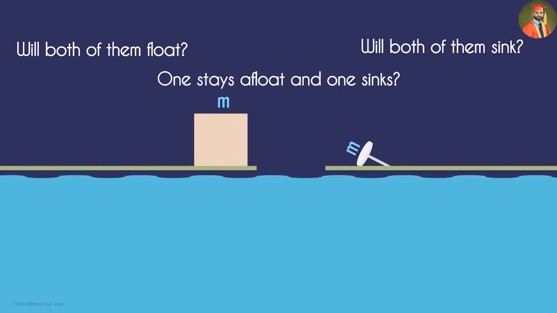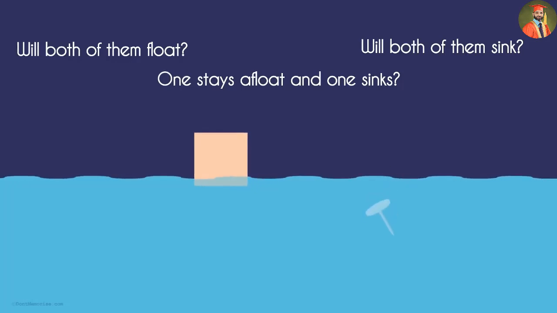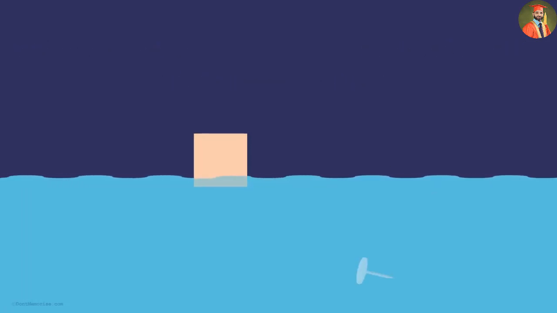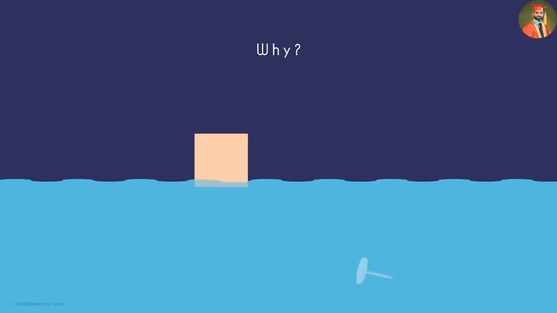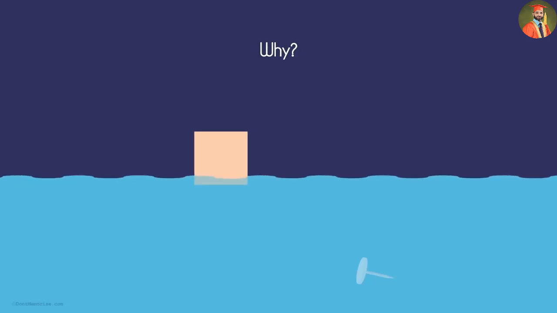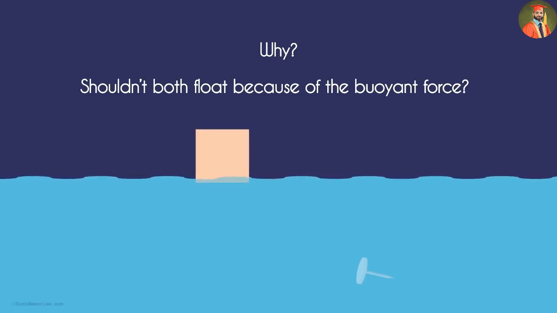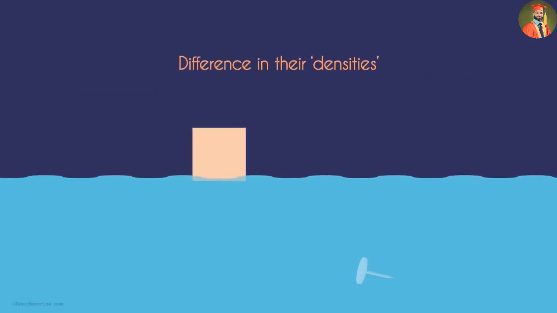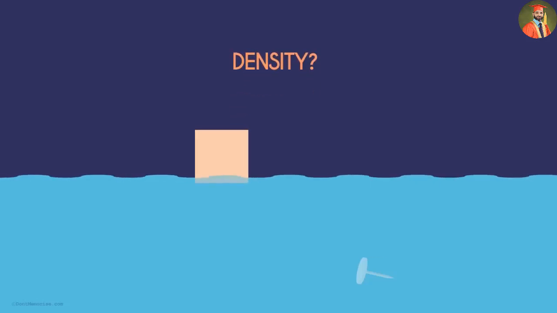Just by insight, we can say that the wooden block will float and the metal pin will sink. But if they are of same mass, why does that happen? Shouldn't both float because of the buoyant force? This happens because of the difference in their densities.